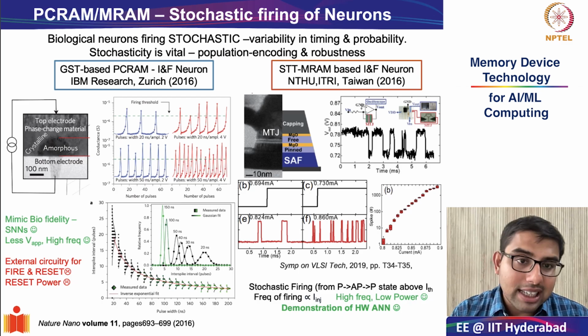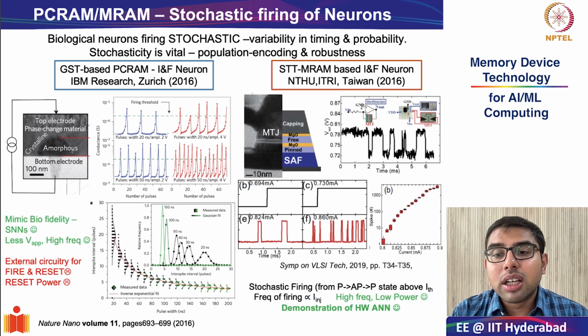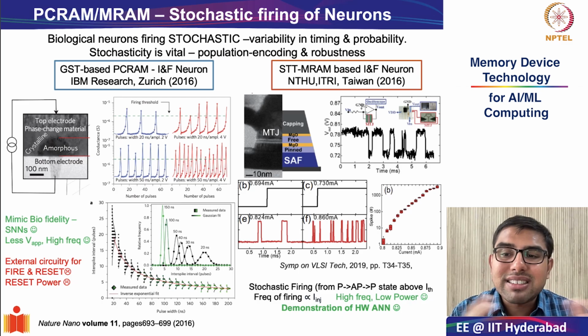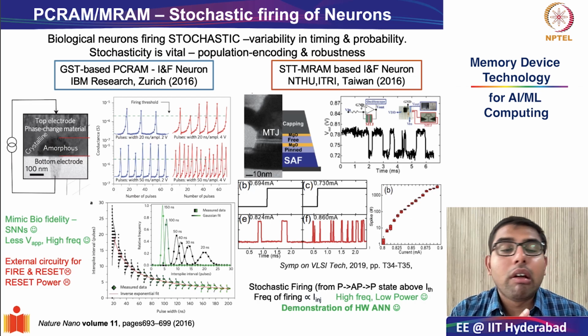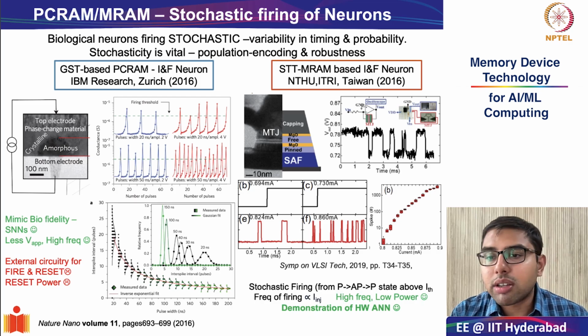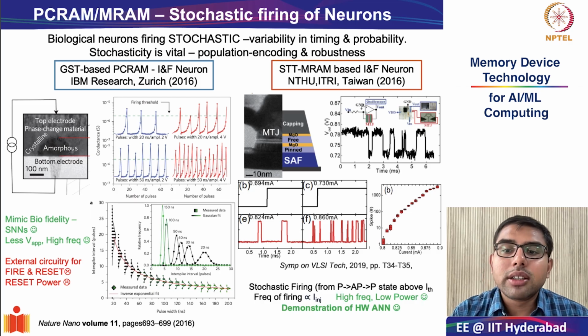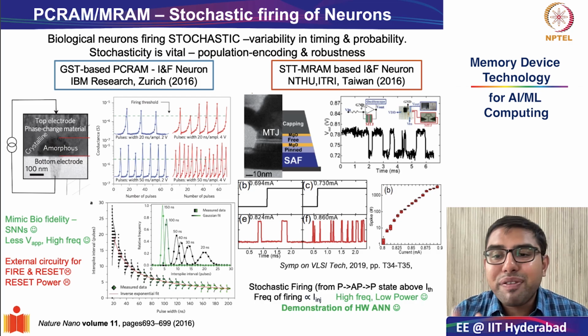Finally, we also discussed, as you can see in this slide, the behavior of stochastic neurons. And we looked at two main examples which mimic stochastic neurons. First is your GST-based PCRAMs from IBM Research, and your MRAMs, which came from ITRI in Taiwan. Here we saw that the neurons do not fire at fixed times. There is some stochasticity involved.